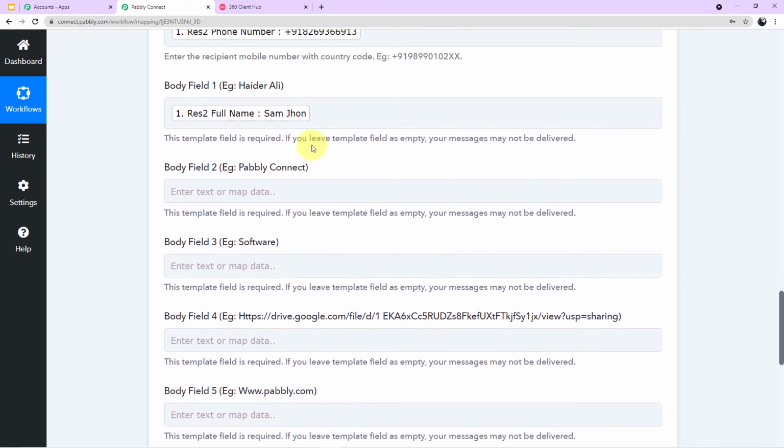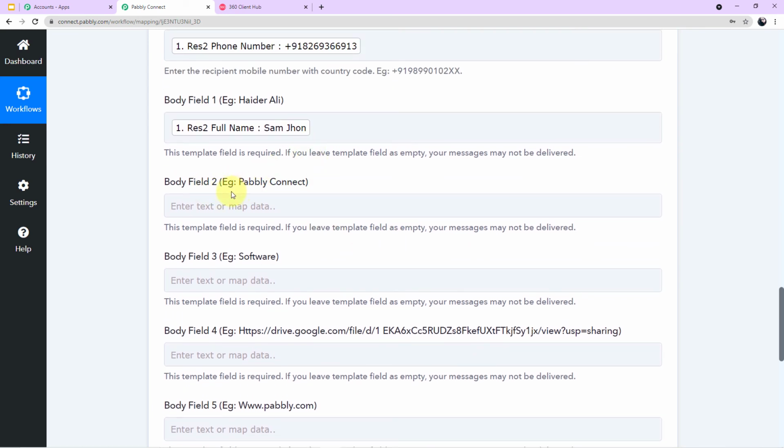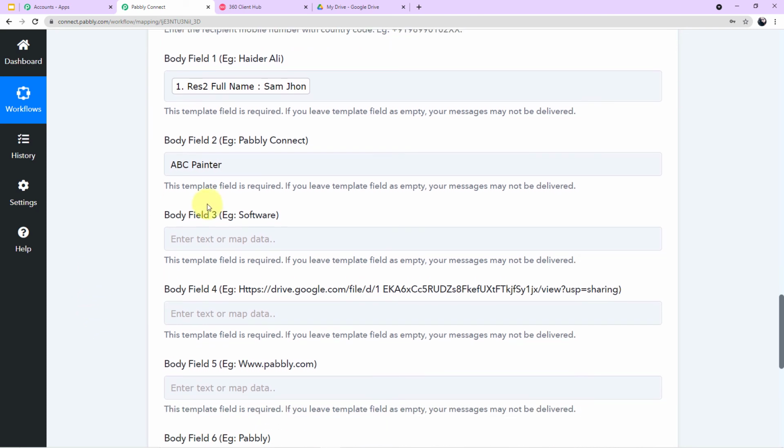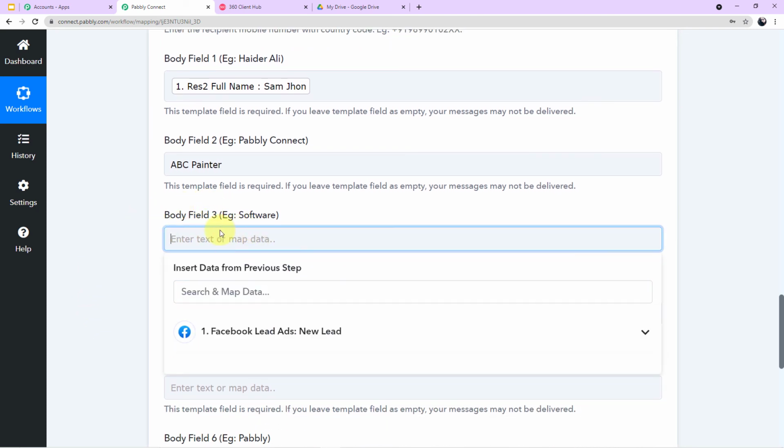Now in the body field 2, okay, it is saying in example Pabbly Connect. So here we have to enter the name of our shop or a store which we are using. So I'm using ABC Painter. Okay, so this is the name. And what we are selling here in the example, it is written software. So it is asking for the product. So let's say we are selling painting. Okay.